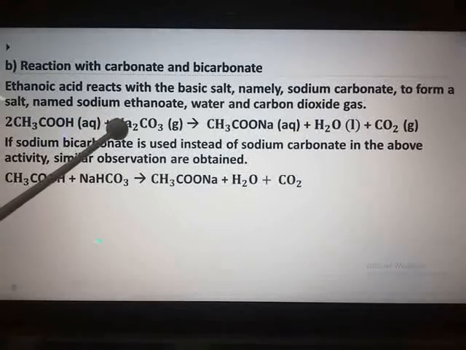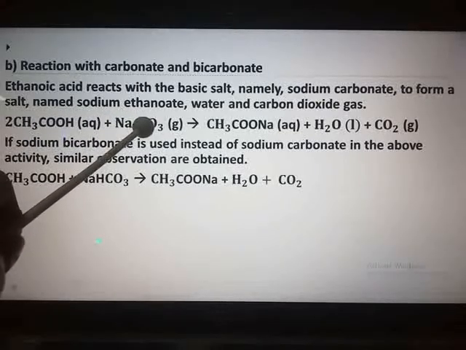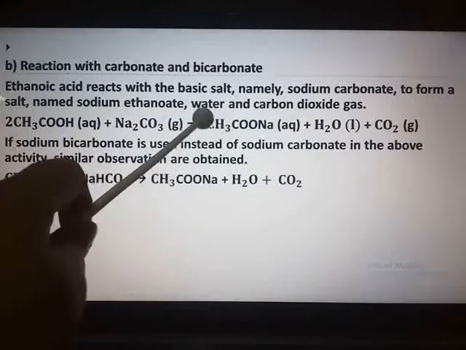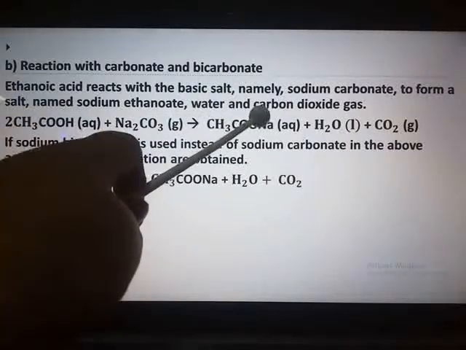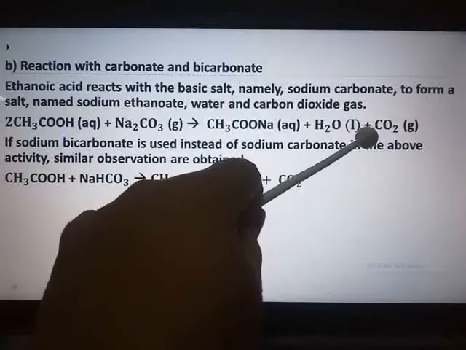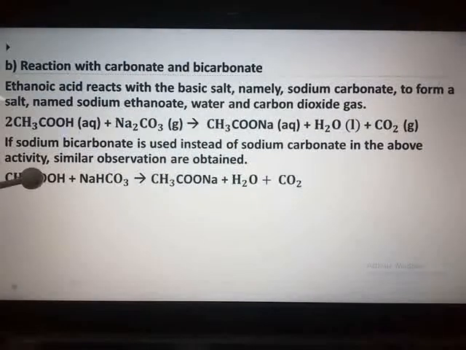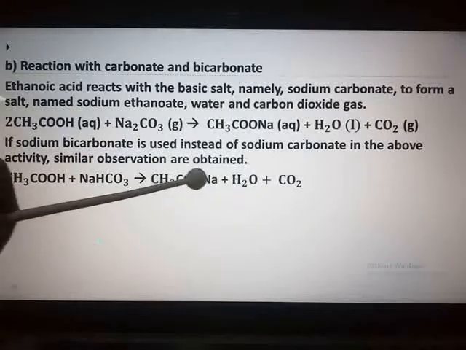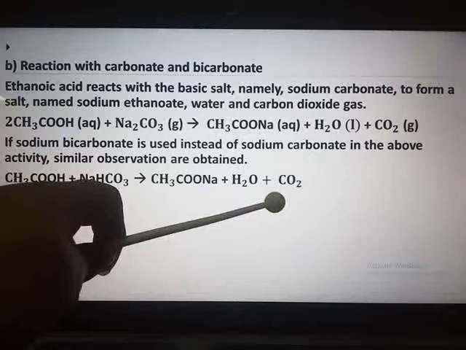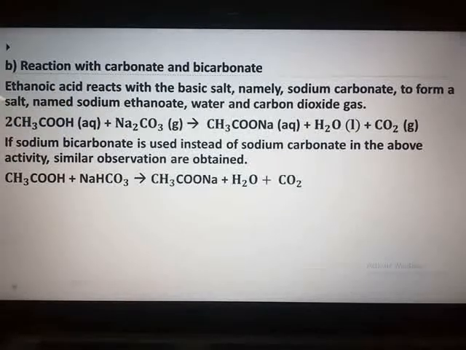2CH3COOH reacts with Na2CO3, that is sodium carbonate, to form sodium ethanoate, that is CH3COONa, plus water plus carbon dioxide gas. CH3COOH plus sodium bicarbonate forms sodium ethanoate, water and carbon dioxide. So here also they can ask you to complete the reaction and identify the type of reaction. The next is the esterification reaction. What do you mean by esterification reaction?